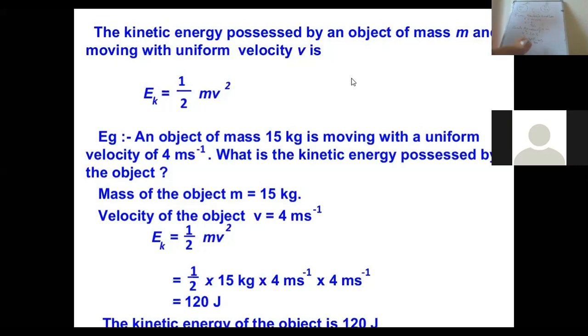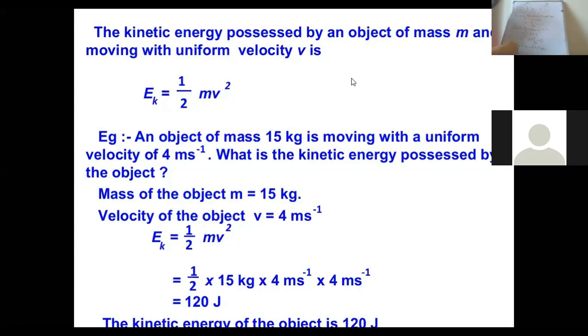Then if I bring it on this side, here it is in division. When I bring it on this side, it will change into multiplication. So it will be v square into m is equal to 2 into F into s, right? Here the 2 is in multiplication.